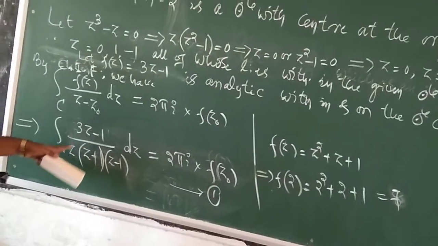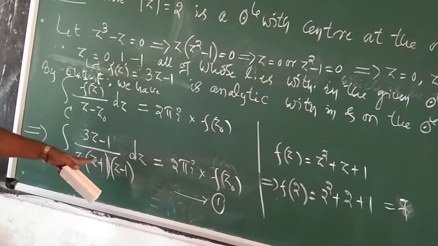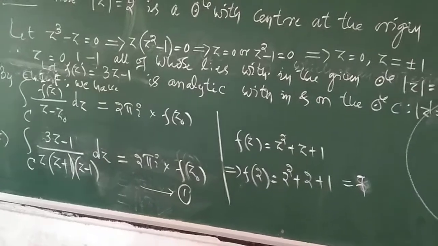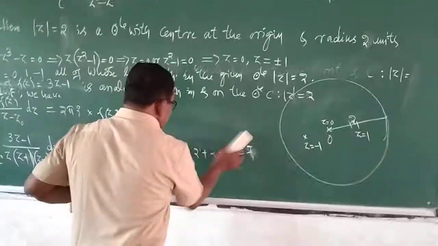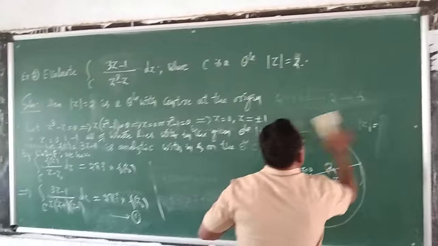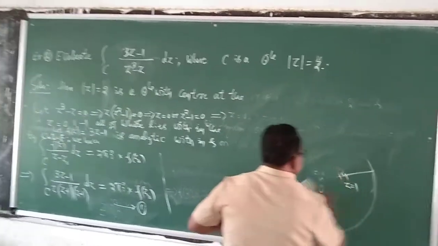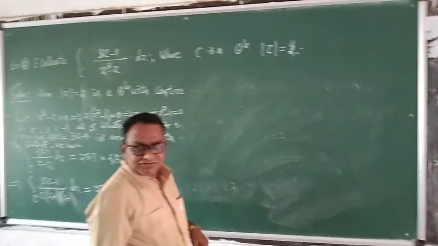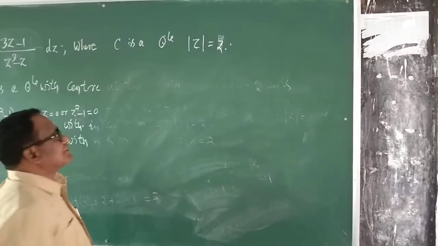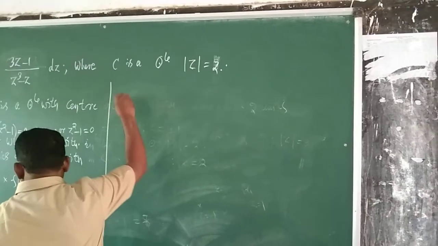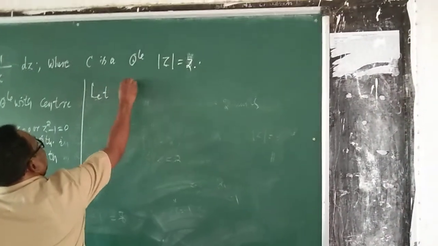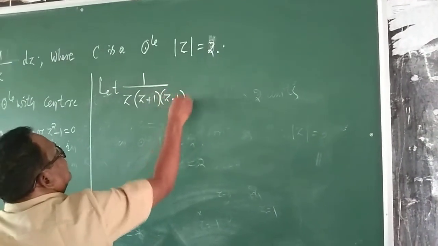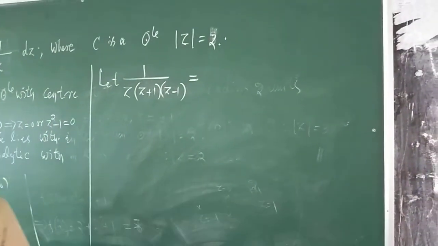So let us resolve this denominator, 1 over z into z plus 1 into z minus 1, into partial fractions. I will give you the notes, don't write it. Let me resolve the denominator 1 over z into z plus 1 into z minus 1 into partial fractions.